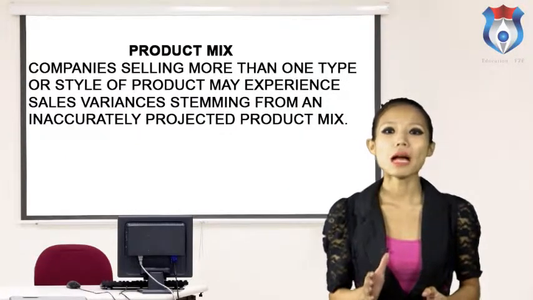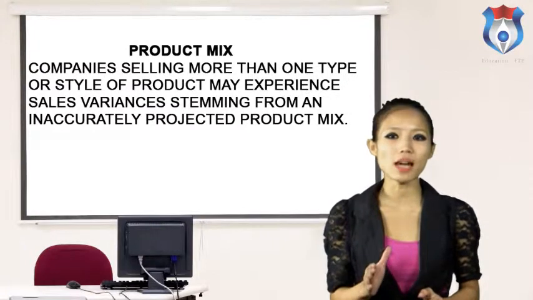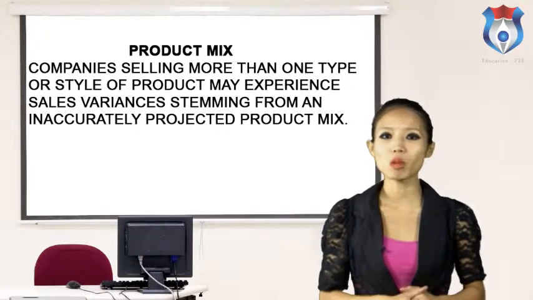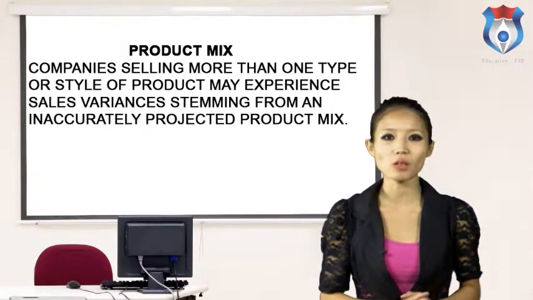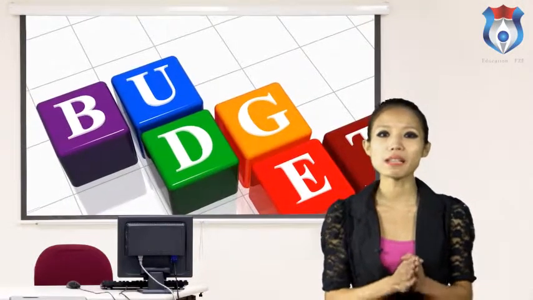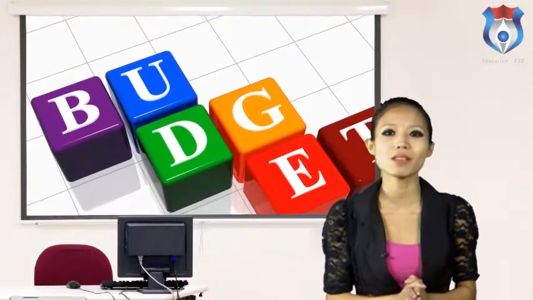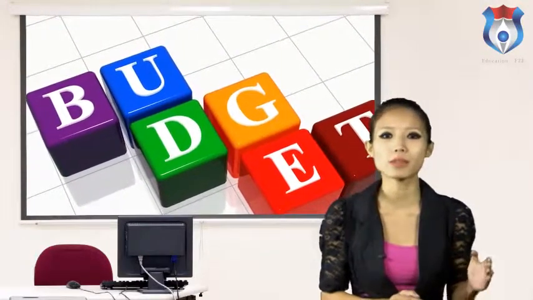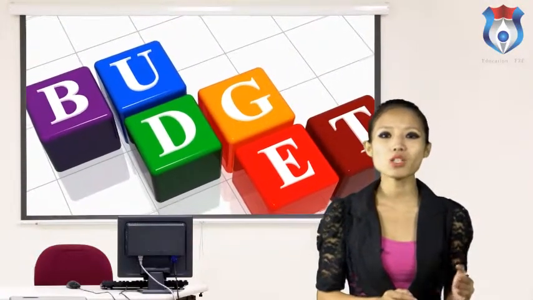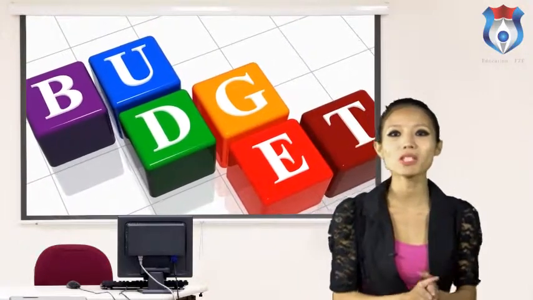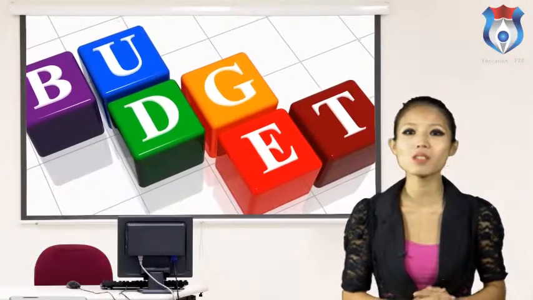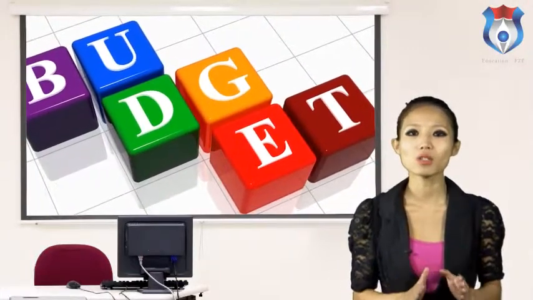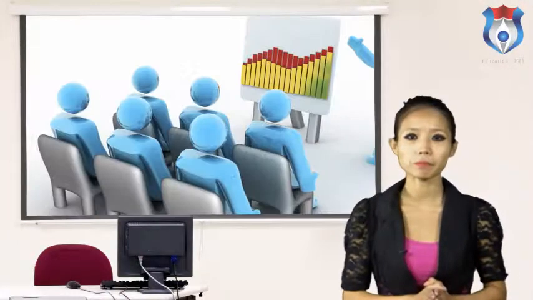Product mix. Companies selling more than one type or style of product may experience sales variances stemming from an inaccurately projected product mix. Companies assemble budgets using different methods. If a revenue budget uses percentages to allocate budget expectation for revenue expected from various products, variances can occur if the business did not allocate the product mix effectively.